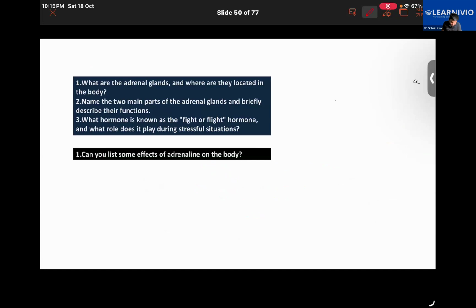Okay, you guys answer some of the questions. What are the adrenal glands and where are they located? It is located on the top of the kidneys. Good. What are the two main parts of the adrenal gland? Just explain the parts, not the function.